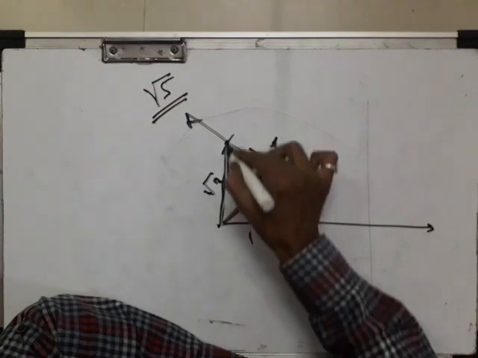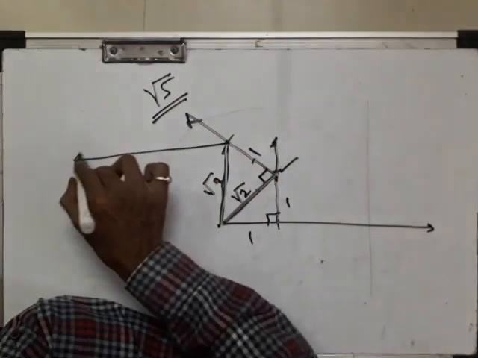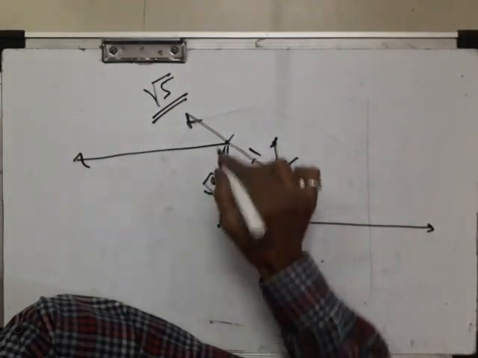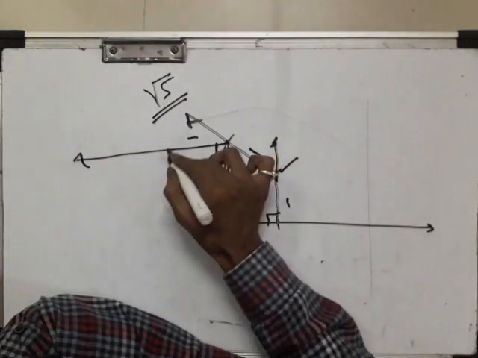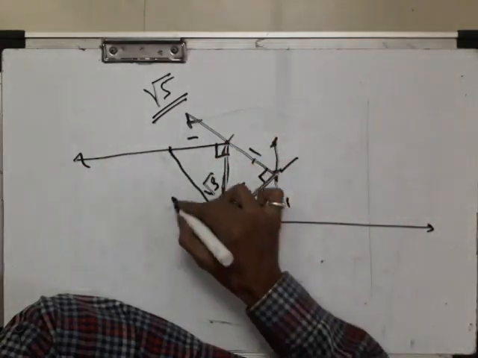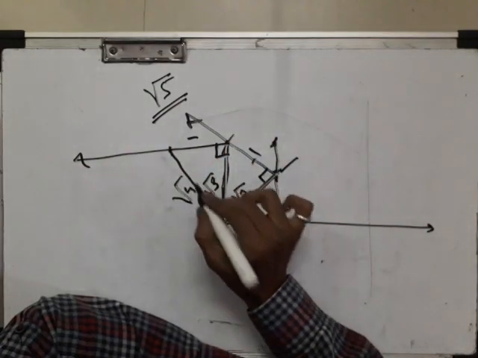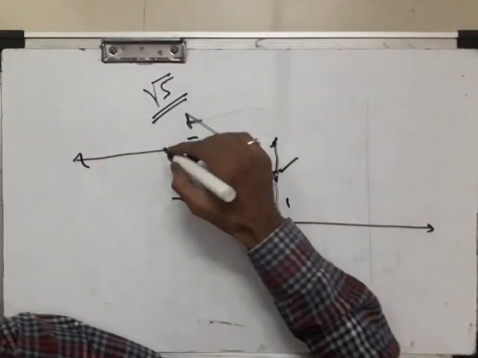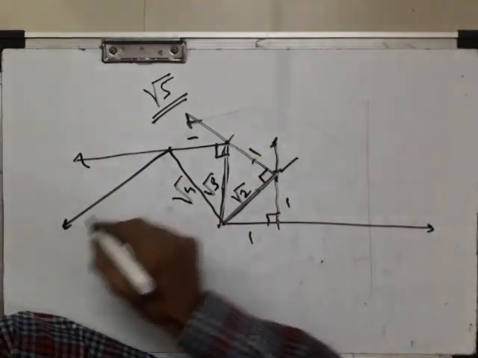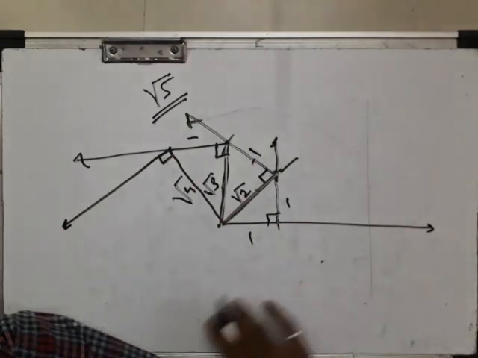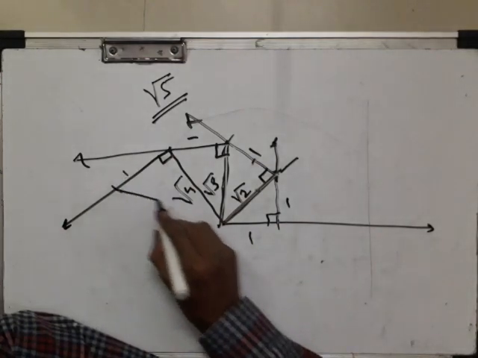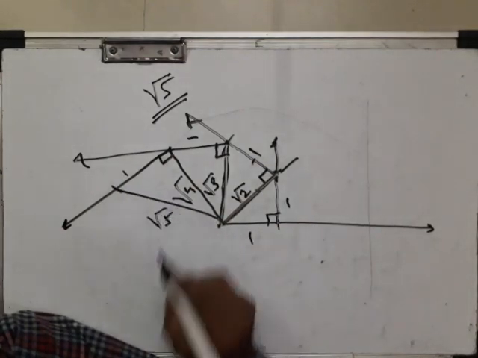Again take this as a reference line, draw one perpendicular, 1 unit, join it, this is √4. √4 means 2. Next again draw one perpendicular here, 1 unit here, join it, it becomes √5.